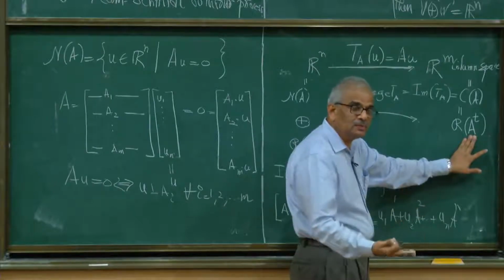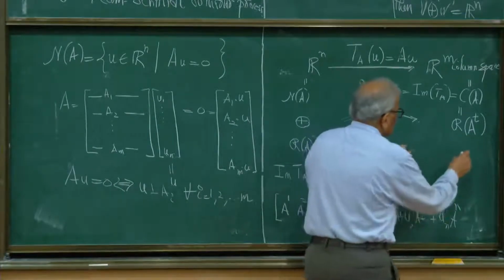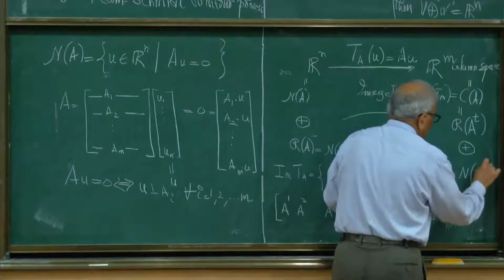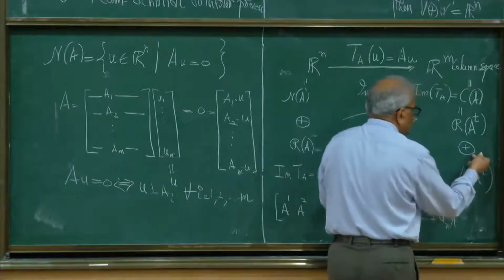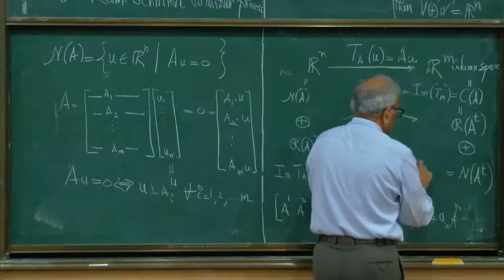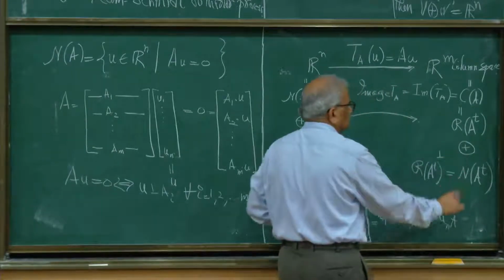So its perpendicular space will be what? Null space of A transpose. Yeah. So by the same reasoning, if you take the null space of A transpose and take its direct sum, it is equal to this, and this is equal to the row space of A transpose and its perpendicular.